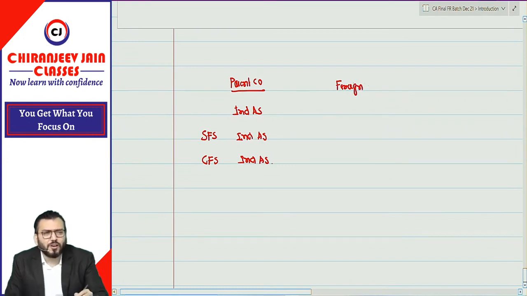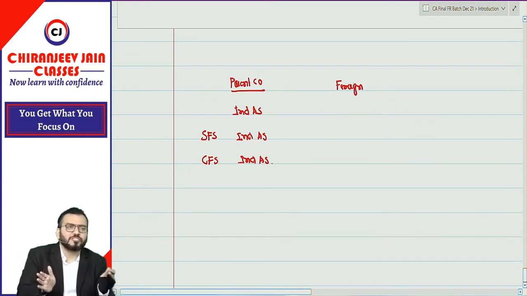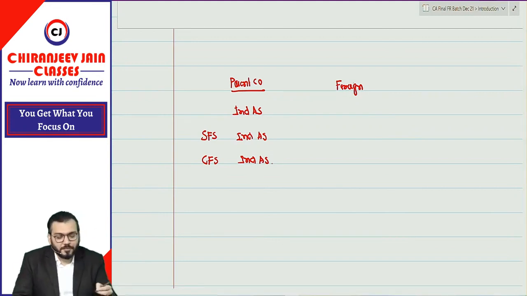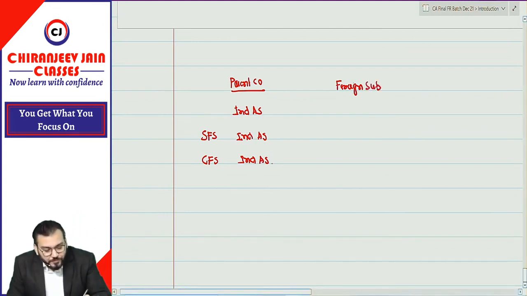Foreign subsidiary, we call it foreign operation. When I say foreign operation, it may be subsidiaries, it may be associate, it may be joint venture. Correct? But I am writing foreign subsidiary.